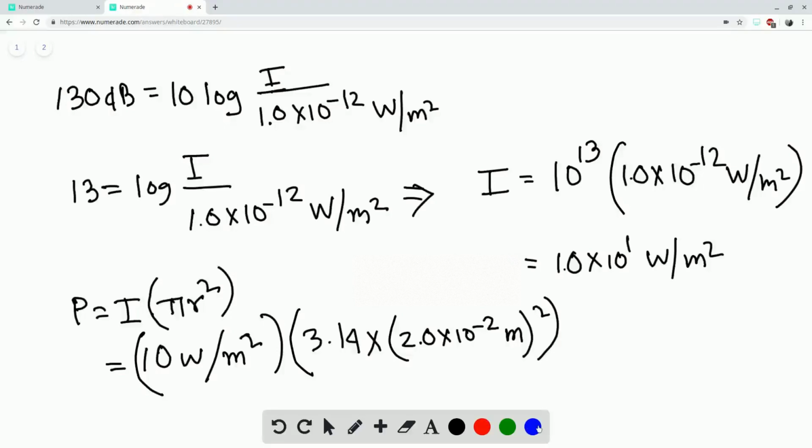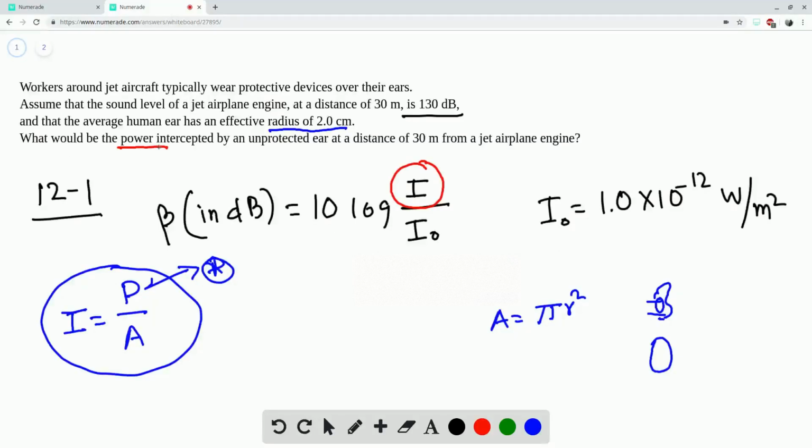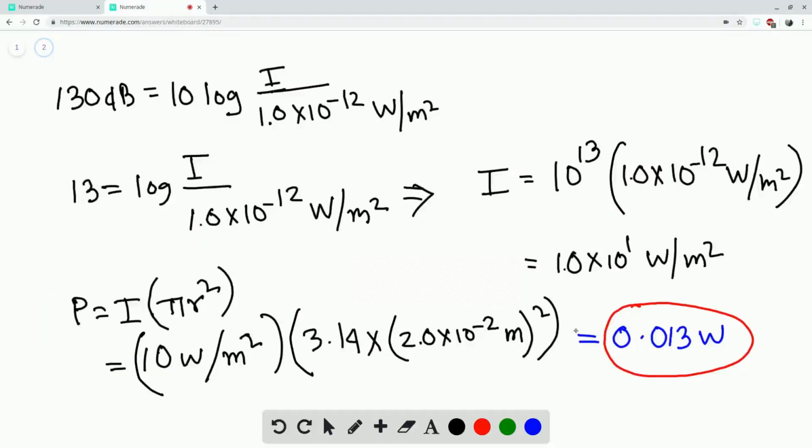If we do the calculation, the meter squared will cancel, and we'll have 0.013 watt. That's the power intercepted by an unprotected ear. So if we don't wear our protective devices, that's going to be the power that we'll experience.